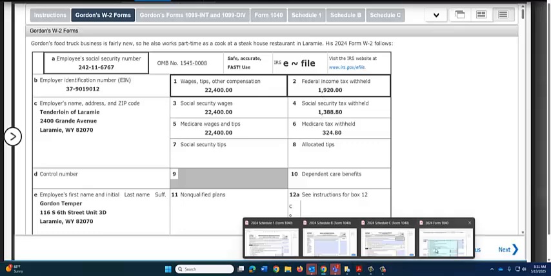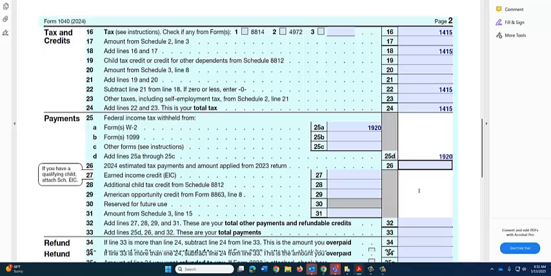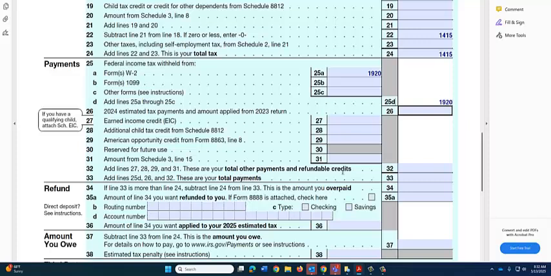So when we go back to the return, we'll enter 1920 on line 25A. That's the payments withheld from the W-2. And that will go down to, let's see, there were no credits or other additional payments.